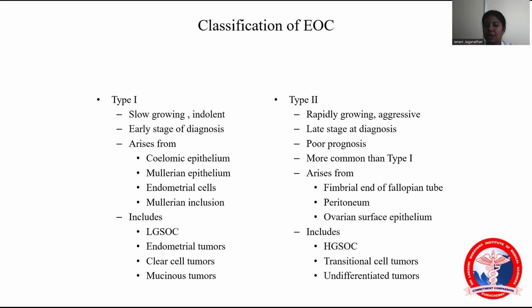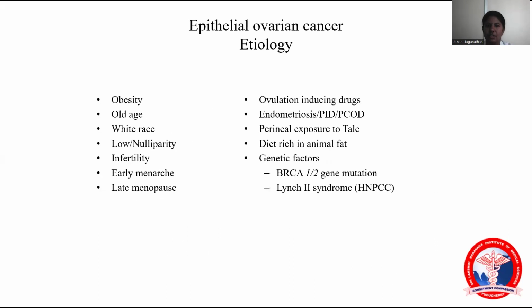It includes all the low-grade tumors: low-grade serous carcinomas, endometrioid tumors, clear cell tumors, and mucinous tumors. Type 2 is rapidly growing, late stage at diagnosis, and has a poor prognosis. It is more common than type 1, and as I told before, it arises from the fimbrial end of the fallopian tube. It includes the high-grade tumors, transitional cell tumors, and undifferentiated tumors.